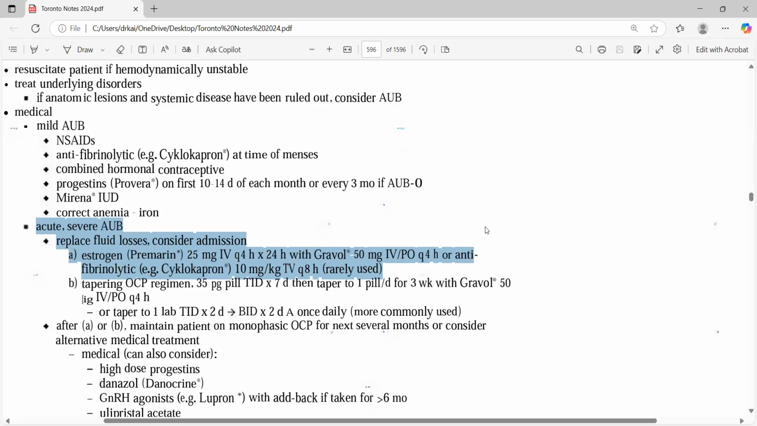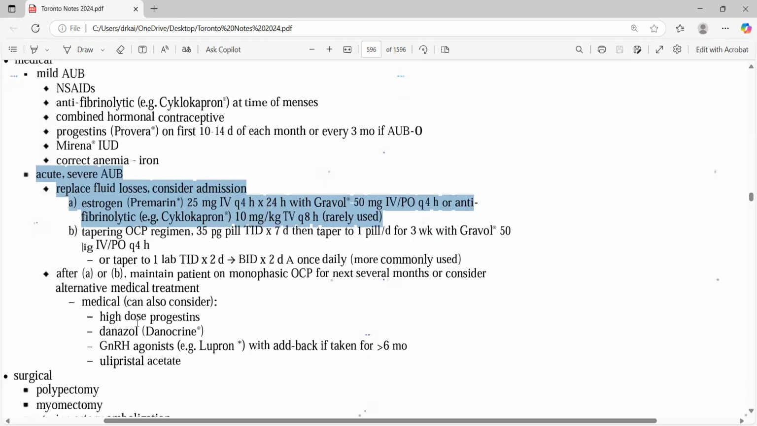Okay, with the antifibrinolytic, then tapering the OCP regimen and going with the antiemetic, since it can cause vomiting as well. Then maintain with monophasic OCPs. Medical options could be progesterone, and high dose progesterone can also be considered, danazol, GnRH agonist, and allopurinol. So here it says high dose of progesterone can also be considered, but here they directly say that estrogen can be used.